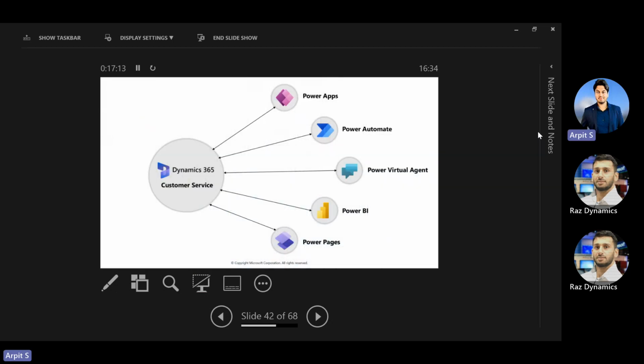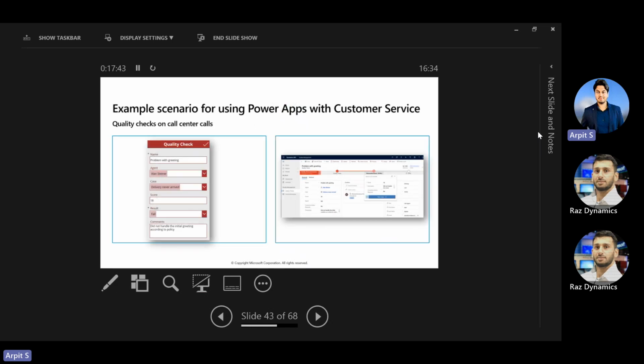All right, so if I talk about the Power Platform integration, I'm going to demonstrate those capabilities as well. You can integrate Dynamics 365 Customer Service, which already has some of the capabilities as I showed you. But apart from that, sometimes some of the capabilities are not enough to fulfill the business needs or requirements, right? So you can interact with all the components like Power Apps, Power Automate, Virtual Agents, Power BI, and the Power Pages. Okay, all the components I'm going to show you quickly.